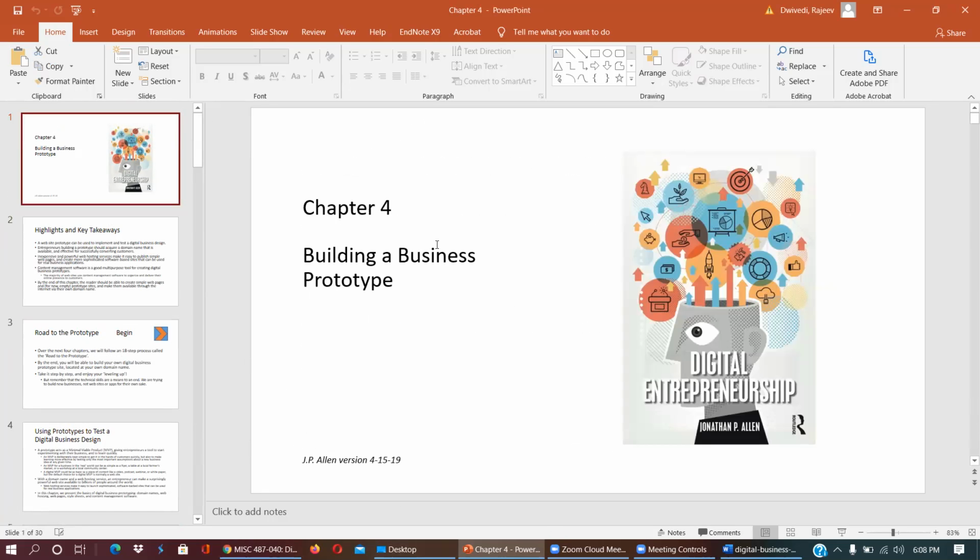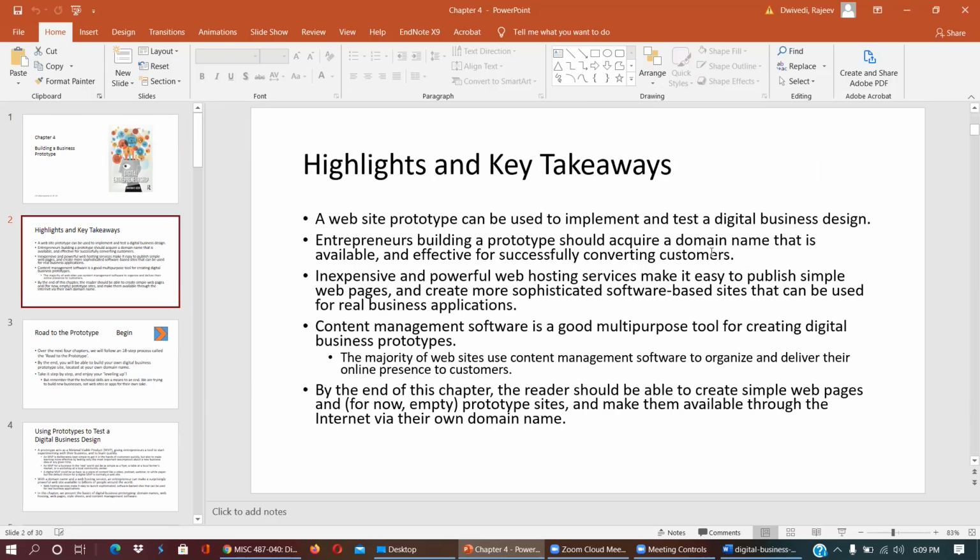Now, first, this chapter is about building a business prototype. Before going into mass, you can build a small one and test it. You can test with three of your friends from your class, and you can check their opinion.